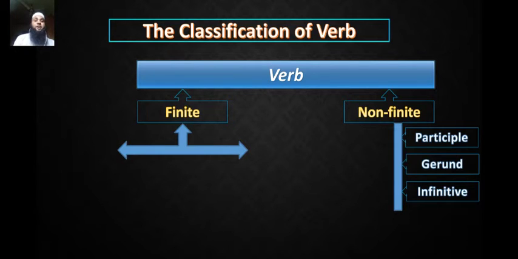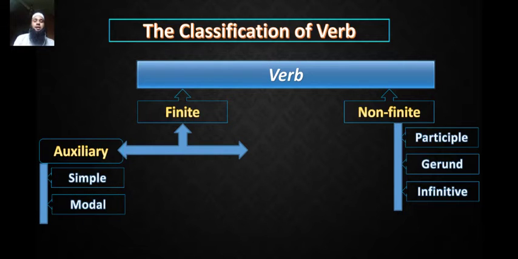And finite verbs are again of 2 kinds. One is auxiliary verb. Again, auxiliary verbs are of 2 kinds: simple auxiliary and modal auxiliary. The other form of finite verb is principal verb.